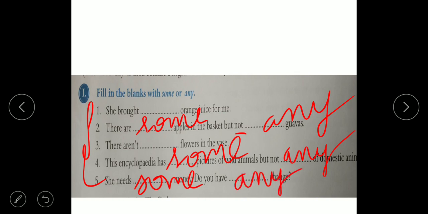If we are expecting a negative answer, at that time also use any, like do you have any change? In this position we can get a negative answer also. If we hope that we will get a negative answer, then we have to write any.